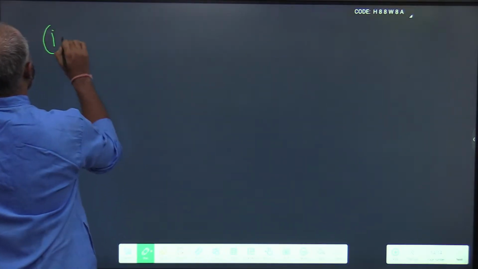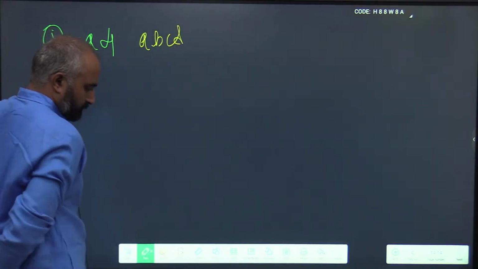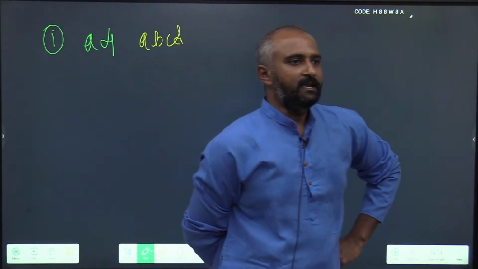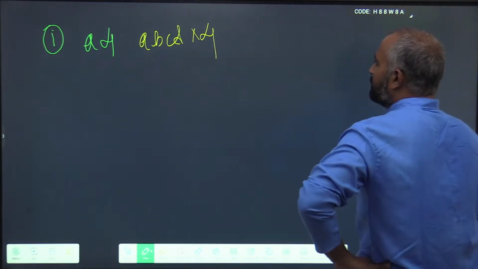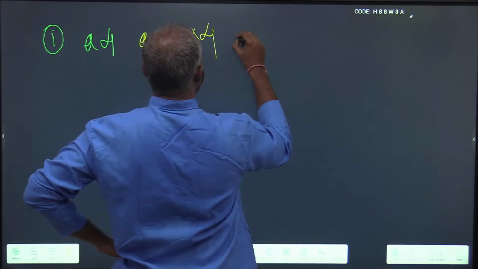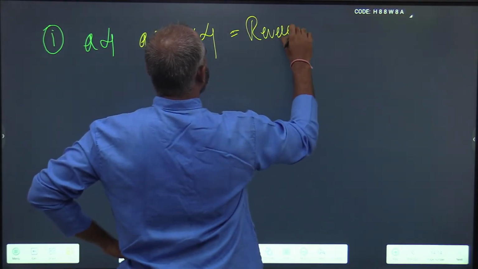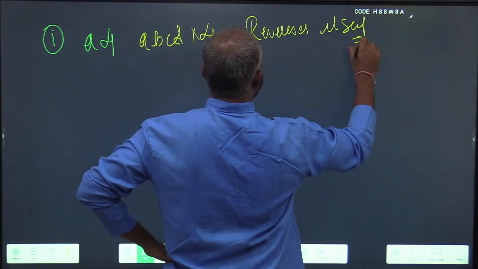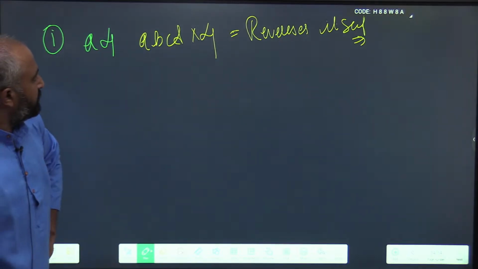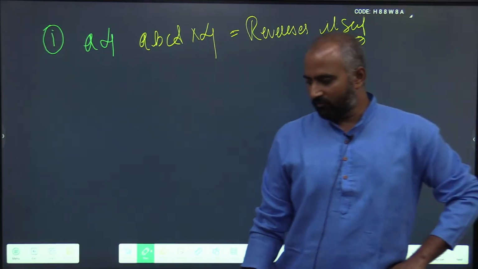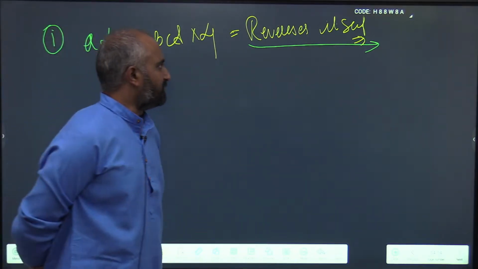So the first problem goes like this. A four digit number A, B, C, D, when multiplied by 4, reverses itself. The result is nothing but the reversed number, the reversed A, B, C, D itself.